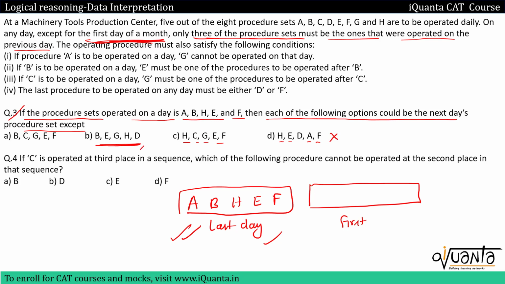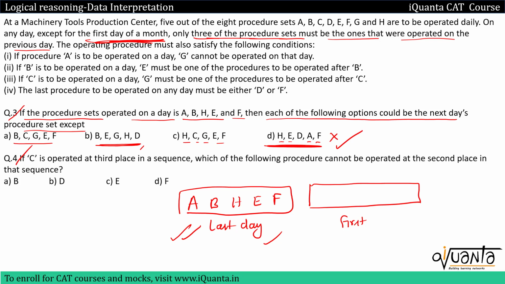On the next day, B, C, G, E, F. So B, E, F, again only 3 are common. So since in option D, there are 4 operations that are being repeated, so this cannot be the case. So this will be the answer over here. This cannot be the next day's procedure.